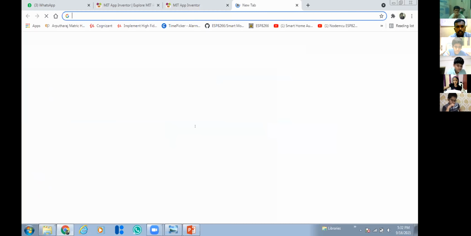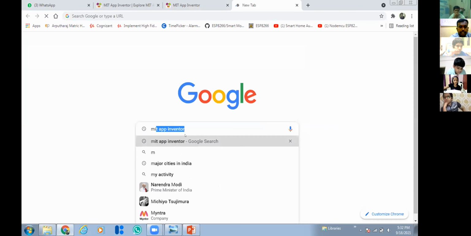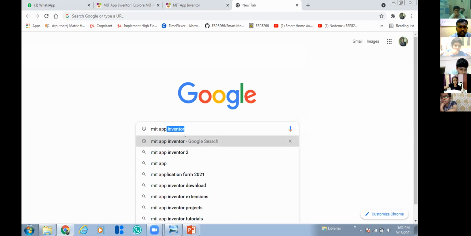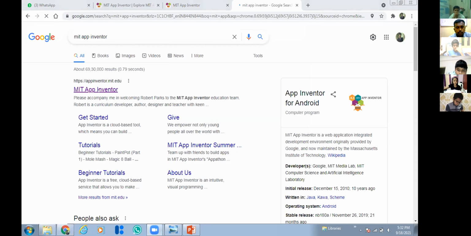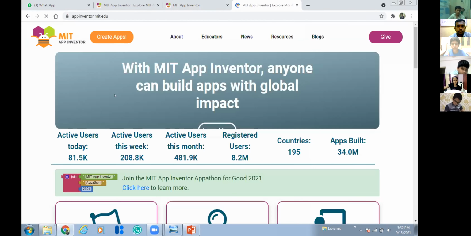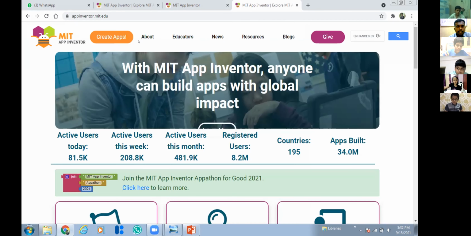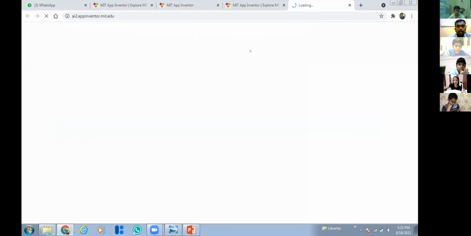First go to Google and search for MIT App Inventor. It will show you the first website, so click it. Then click the Create Apps button. It will ask for a Gmail account to sign in.